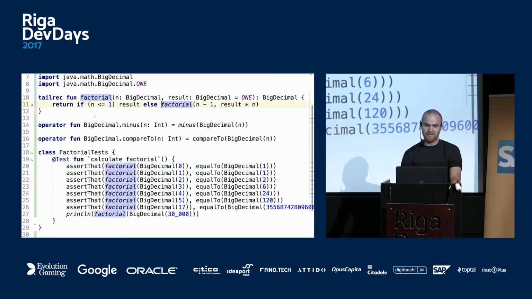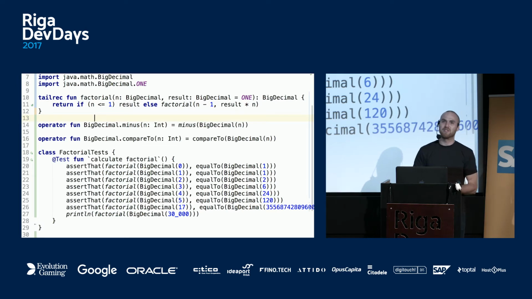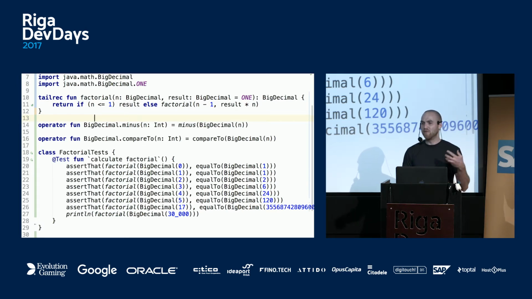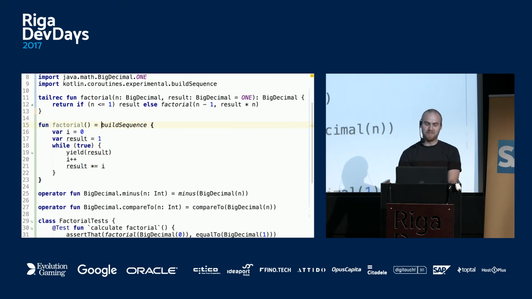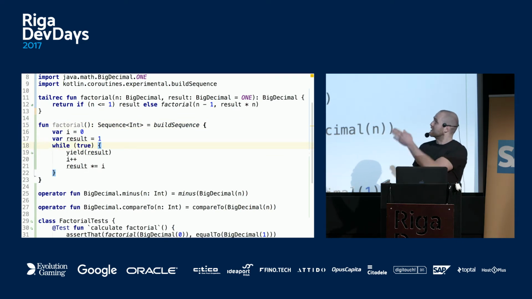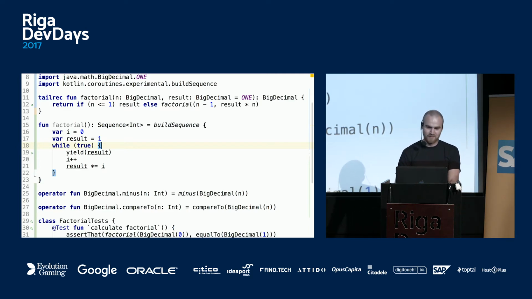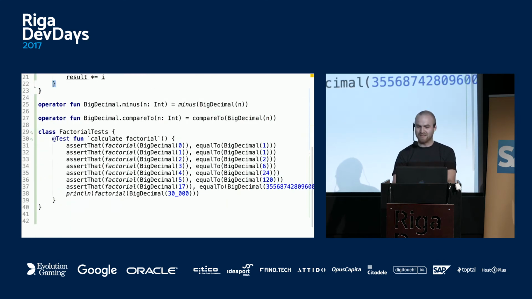So just to drop something really confusing, there is support for coroutines since Kotlin 1.1. So if you want to boost your ego during an interview, you can mention co-recursion. There is recursion and there is co-recursion. I heard about recursion for a long time. Turns out there is co-recursion. You can do something like this. I'm not going to explain it, this is like creating a sequence, like a stream in Java basically. If I specify the type explicitly, this is the type. Notice that there is a while true loop. And all these yield and buildSequence, they're not really keywords. This is just a library function. So I'll stop here, and I guess I'll just move back to slides.